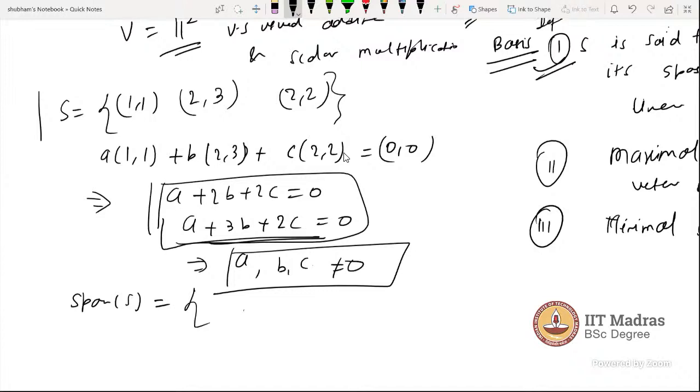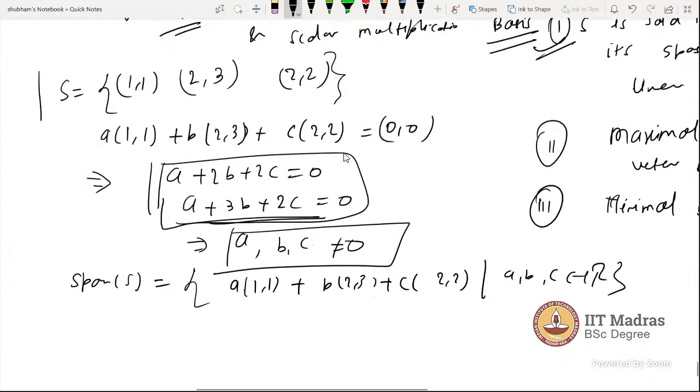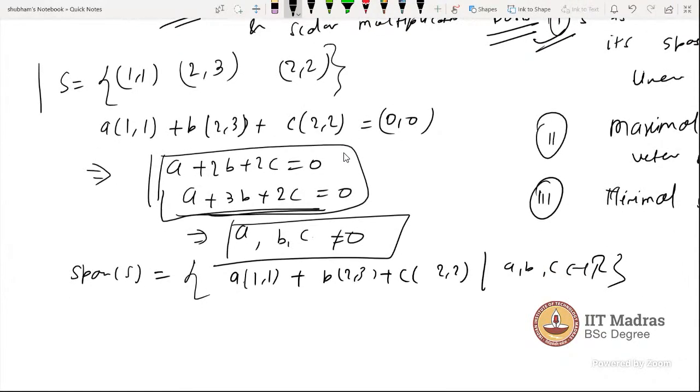Okay, so let's check that. Let's write the span. What is the process to write the span? This is the span, right? This is A times (1, 1), B times (2, 3) and C times (2, 2), where A, B, and C belong to R. This is the span. Yes, sir. Okay. Now this is the span of yours.